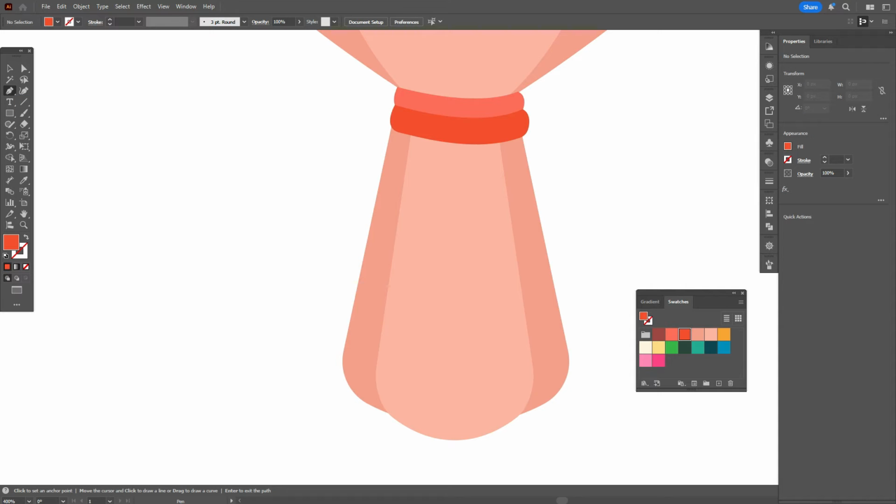Okay, now with pen tool, let's draw the ribbon.